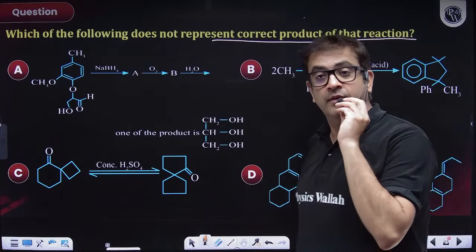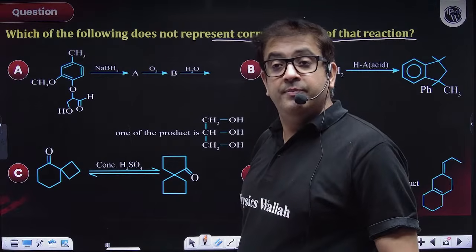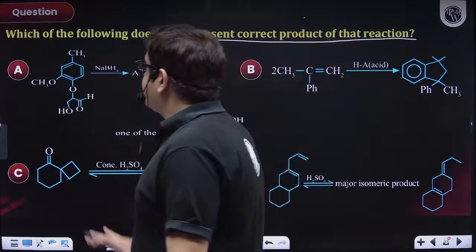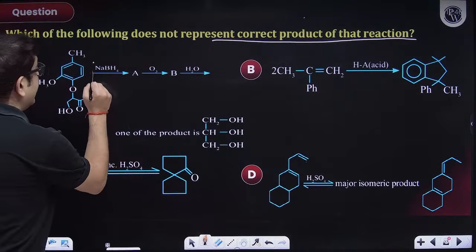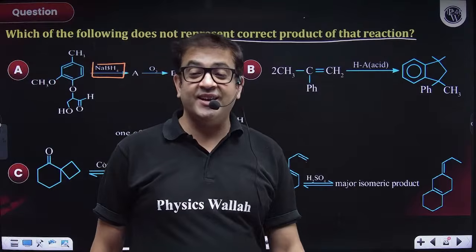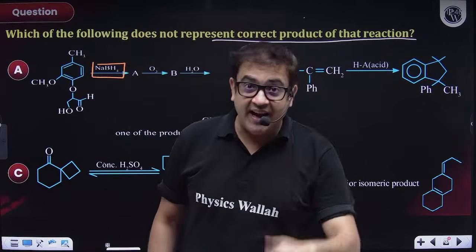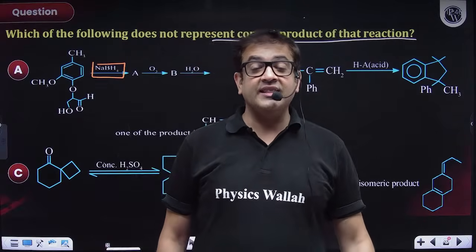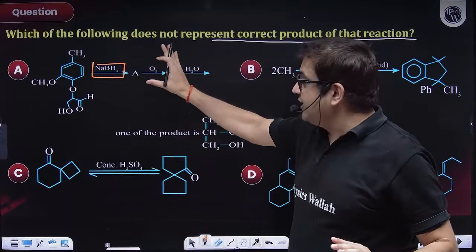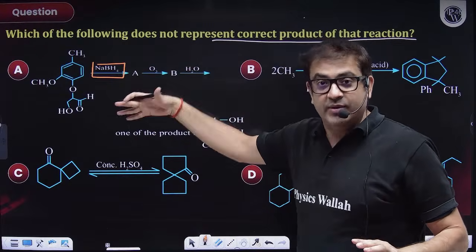Okay. Now, sir, this is my compound reacting with NaBH4. NaBH4 is a reducing agent. Reducing agent reduces whom? They reduce aldehyde, they reduce ketone, and they reduce acid chloride. So this reducing agent reduces aldehyde, ketone, and acid halide.